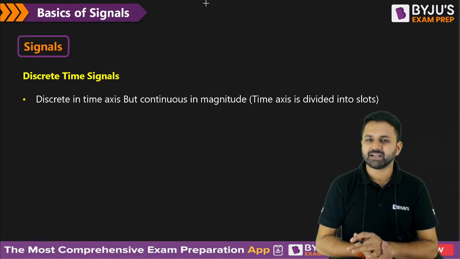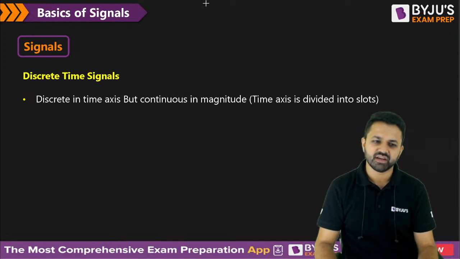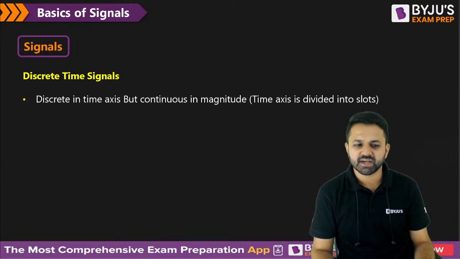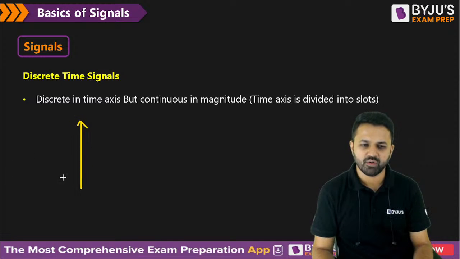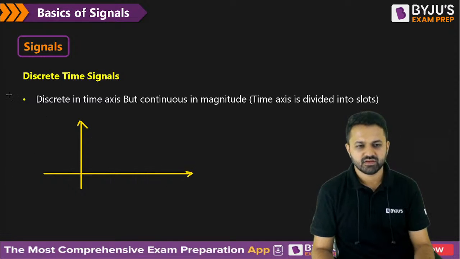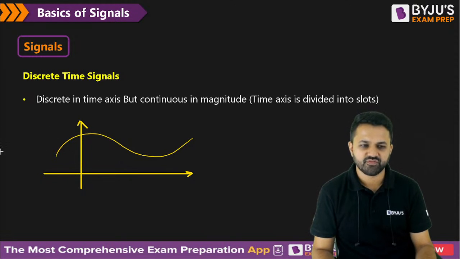Now the discrete time signal, that means the signal which you get after sampling. It is discrete on the time axis but continuous in the amplitude. Suppose we have a signal like this, and if we remove some part, it is continuous in magnitude but in time it is discrete.